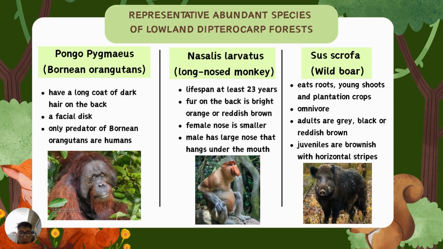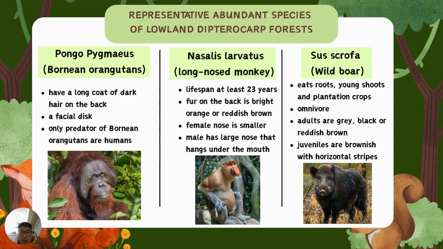Second, Nasalis larvatus, the long-nosed monkey. Their lifespan is at least 23 years. They have fur on the back which is bright orange or reddish brown, while the female has a smaller nose and the male has a large nose that hangs under the mouth.